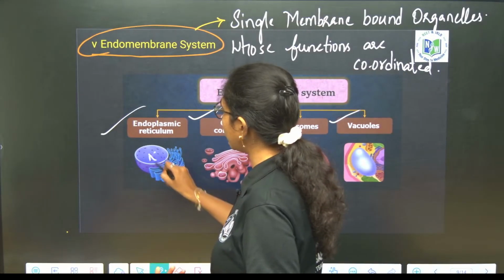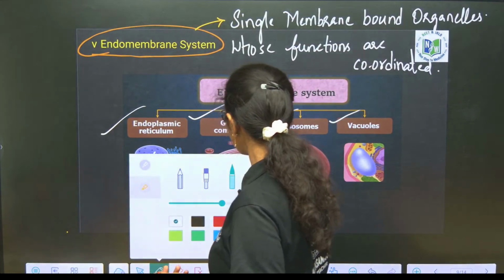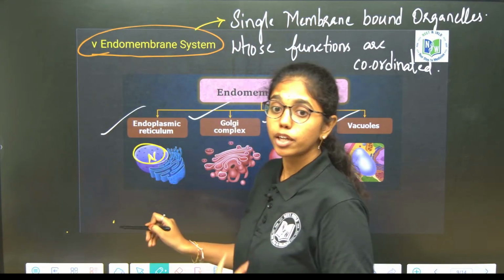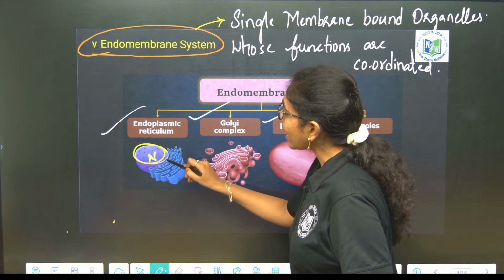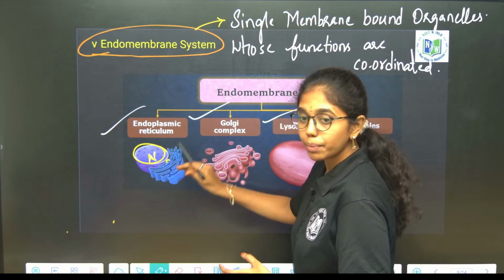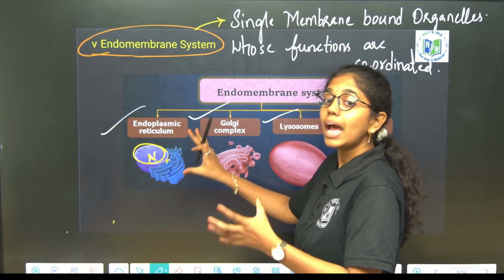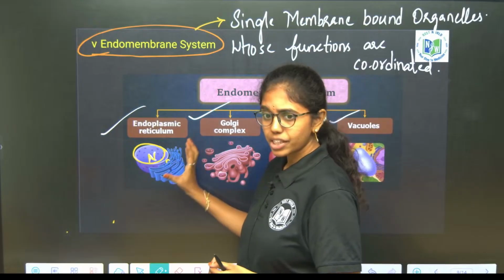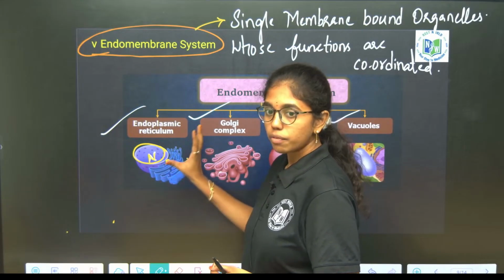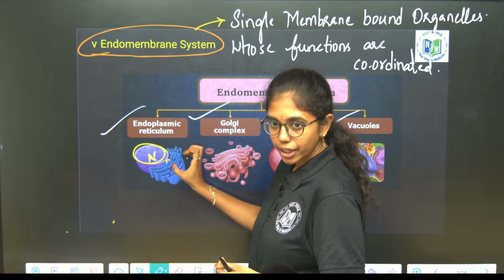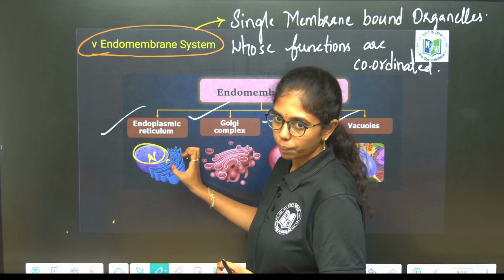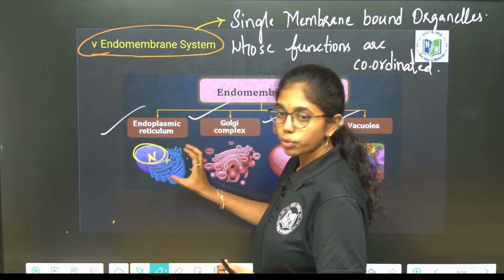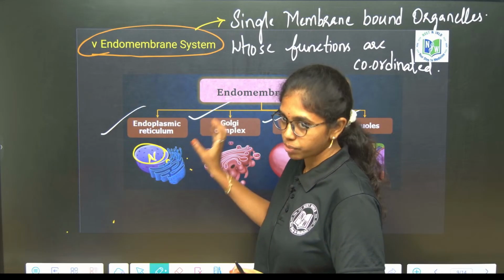Endoplasmic reticulum is nothing but what? See, this is the nucleus. Can you see here, ma? Yeah. So, the outer extension of the nucleus is what? Nuclear envelope. This nuclear envelope's reticulum structures will be extended, forming what? Endoplasmic reticulum. Endoplasmic reticulum is nothing but the tubular extensions of the nuclear envelope which form a network of reticulum.